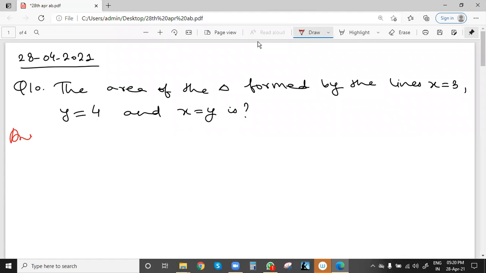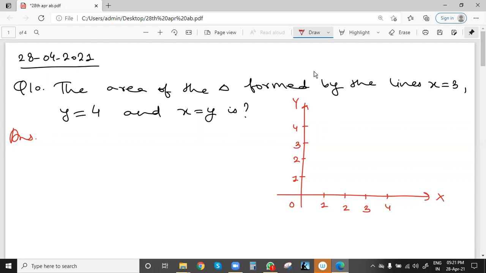So what we can do is draw a rough diagram, a normal sketch. Then only we can find which type of triangle we are getting. So this is y, x, 0. See, 1, 2, 3, and then 4 here also, 1, 2, 3, 4. First one is x equal to 3.